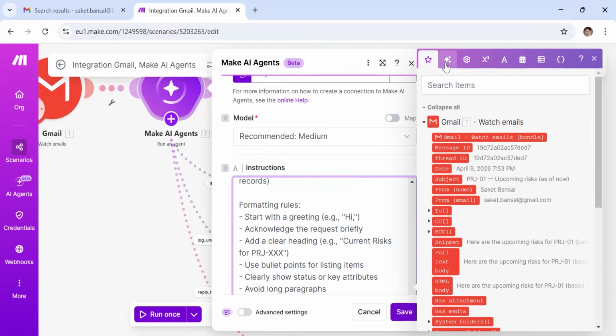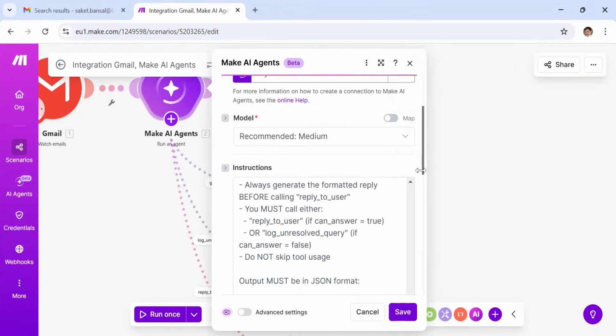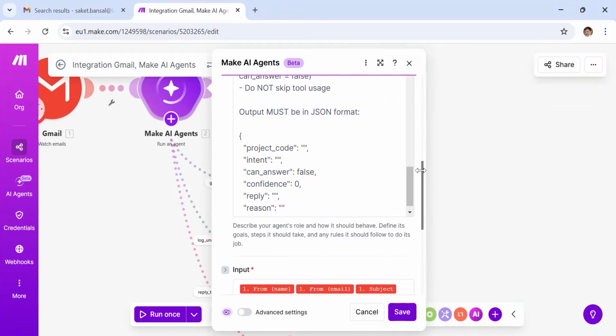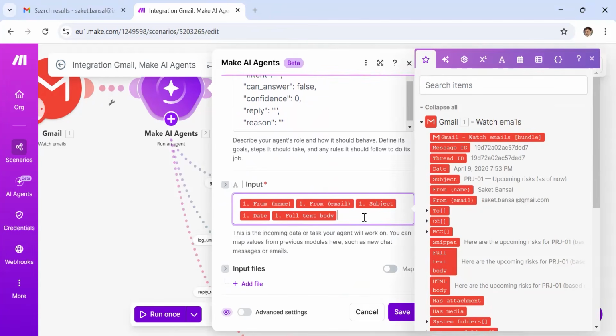Now, where the email message goes in, as content to this model, in Make it goes with the help of the input. In this particular facility where we are looking at the connection to our model, there are two areas. One is a system instruction, another is an input. For input, I can click here and it will show me the input sources, like Gmail is reading something, and all these input sources are available. So I can pick up.